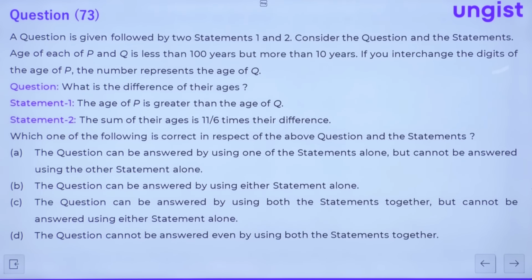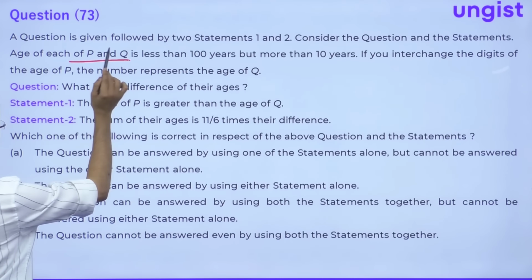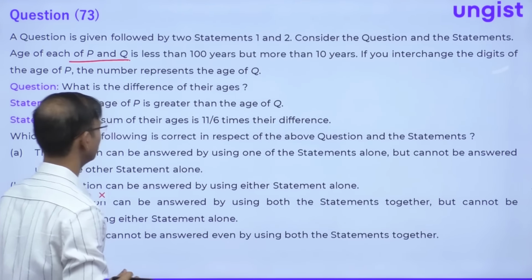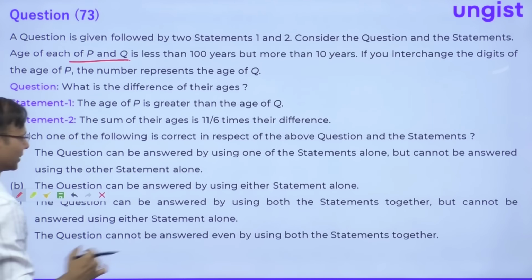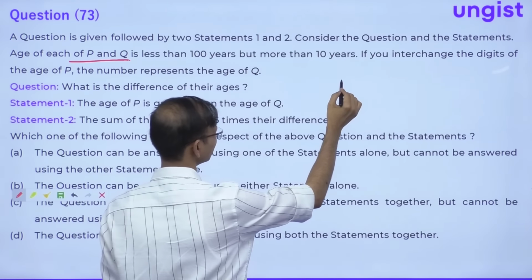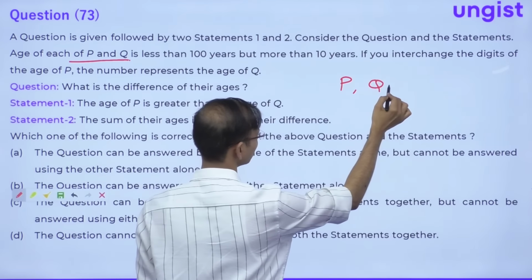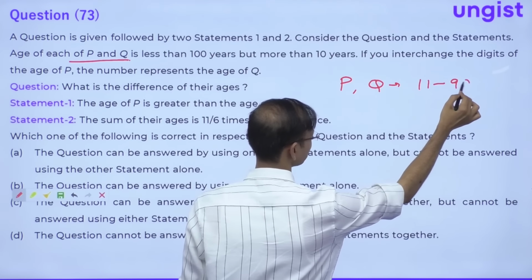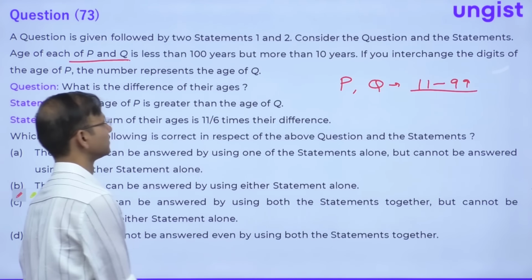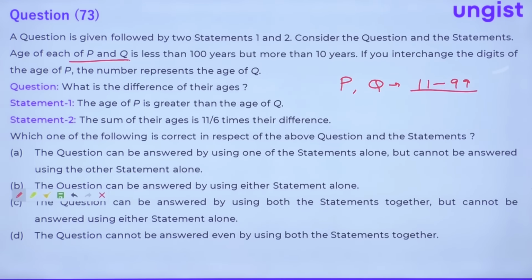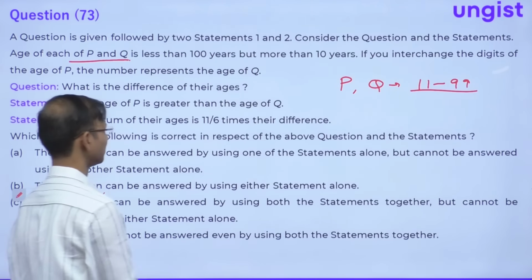Okay, again, this is a data sufficiency question. The question is, what is the difference of their ages? P and Q are two persons. Their ages are more than 10 and less than 100. It means the ages of P and Q are between 11 and 99, right? Okay. If you interchange the digits of P, you get the age of Q.